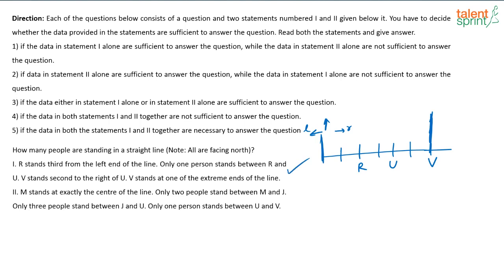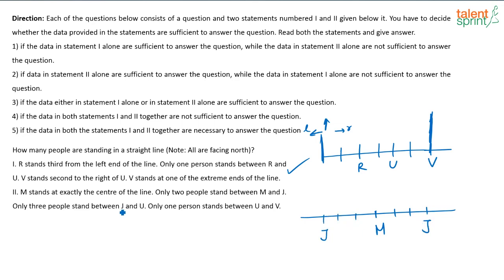Okay. Next one. M stands at exactly the center of the line. So M stands at exactly the center of the line means this is M. Now I don't know how many people are there, right? So M is in the center. There can be some number of people here, same number of people on the other side. Only 2 people stand between M and J. So J can either come here or J can come here. I don't know.